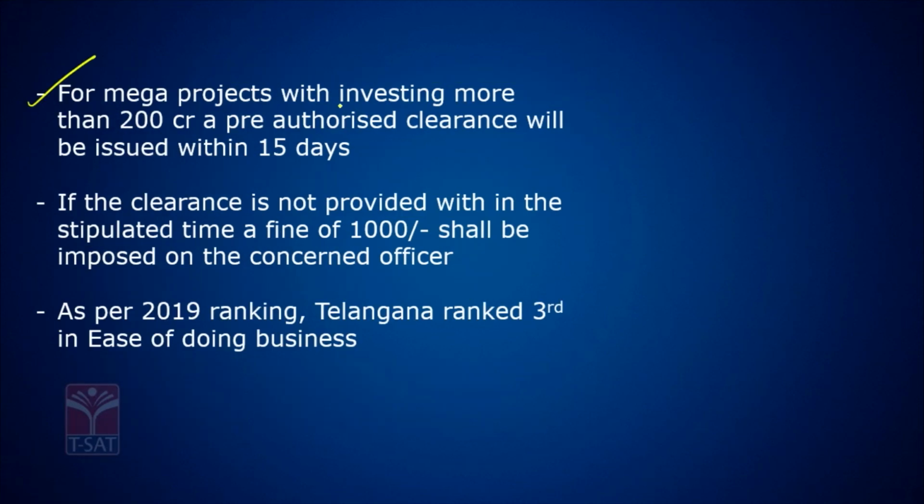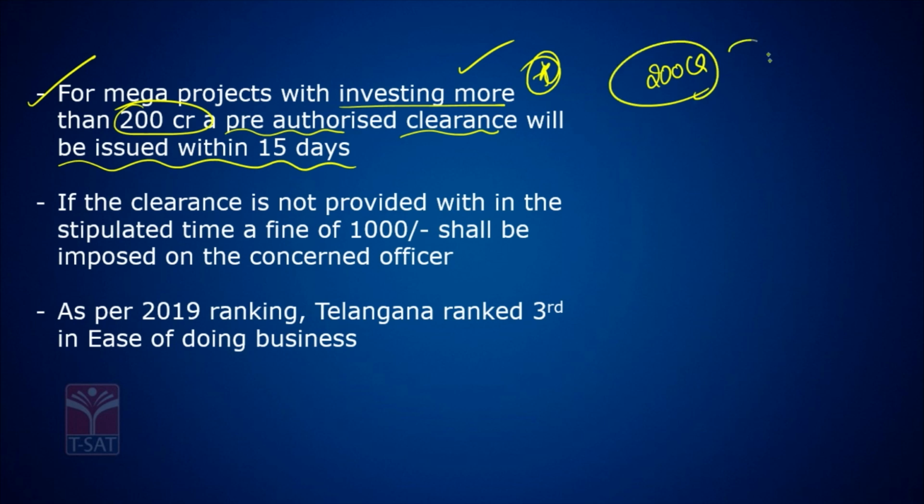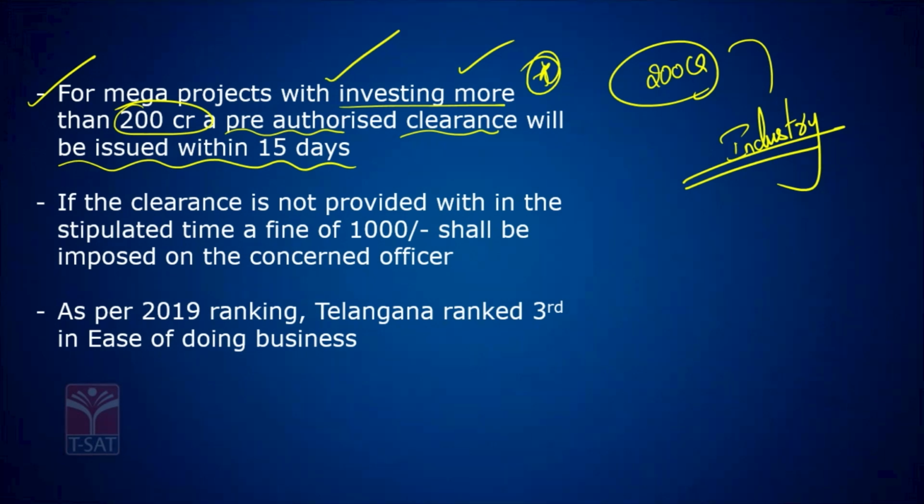For mega projects with an investment of more than 200 crores, a pre-authorization clearance will be issued within 15 days. Remember this. Suppose you want to invest more than 200 crores to start an industry, a pre-authorization clearance will be given to you within 15 days. If the clearance is not provided within the stipulated time, a ₹1,000 fine shall be imposed on the concerned officer.